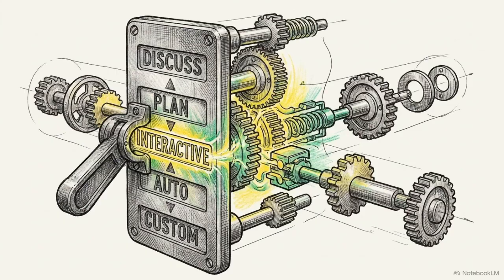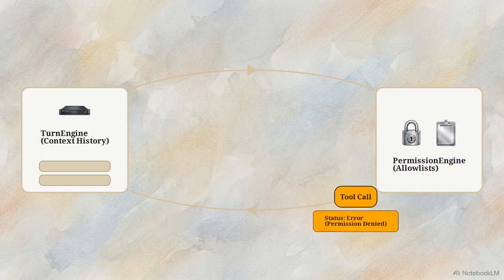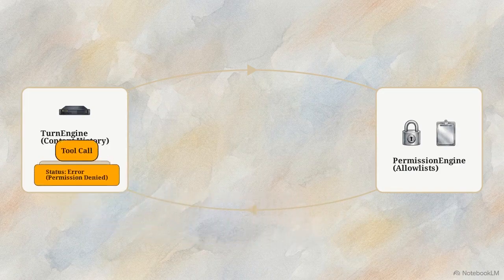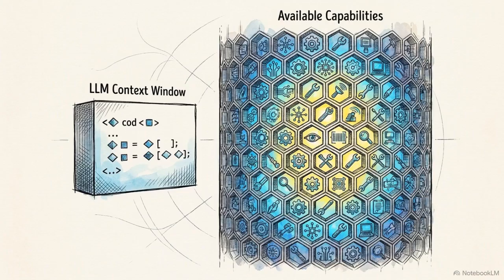The engine evaluates requests across 5 distinct approval modes, ranging from read-only to full access. If authorization fails, the TurnEngine does not crash. It utilizes a deny and continue loop, appending an error message and allowing the LLM to learn and retry. By combining progressive disclosure to keep the prompt clean with strict application layer allow lists, the harness scales capabilities without overwhelming the LLM's context window.